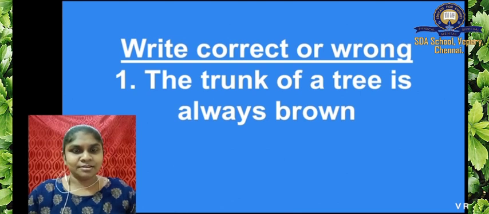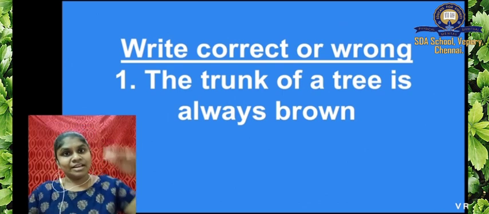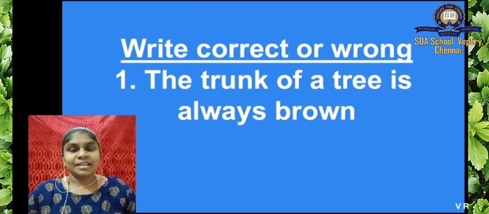What all have we learned? Trees first. About trees, they live for many years. The stem of a tree is called the trunk. And what else? It has branches. The branches are not close to the ground. They will be very high above the ground. And what else have we learned? The importance of trees we have learned.